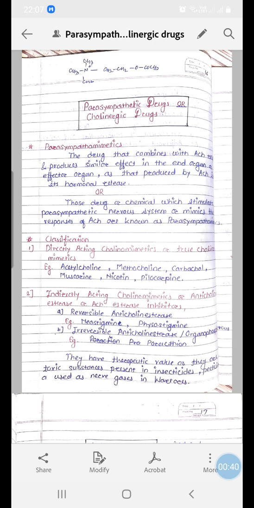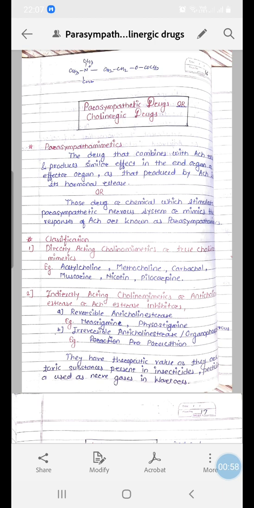We had an introductory discussion about autonomic nervous system. That means this system enjoys some sort of autonomy or liberty with regard to its functioning.